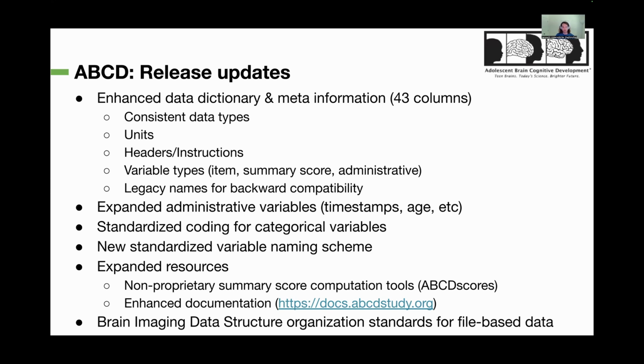We introduced a new standardized ReproNim scheme, which I will explain in the next slide. And we now created all summary scores that are included in the tabulated data resource with a new R package that we wrote specifically for that purpose. And we extended our documentation website, which you can find under the link mentioned there. Finally, and importantly, we also changed the structure and organization of the file-based data. Where applicable, we try to use the BIDS standard to organize the files.